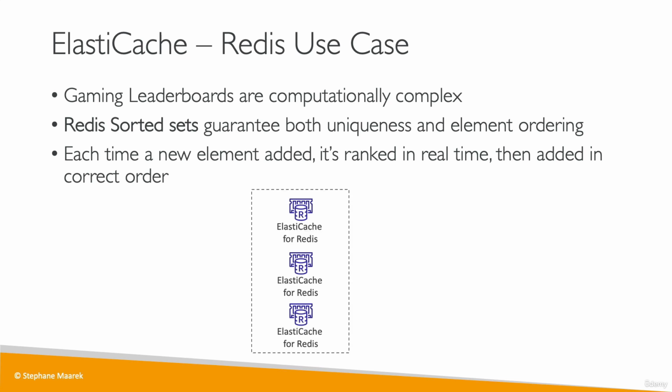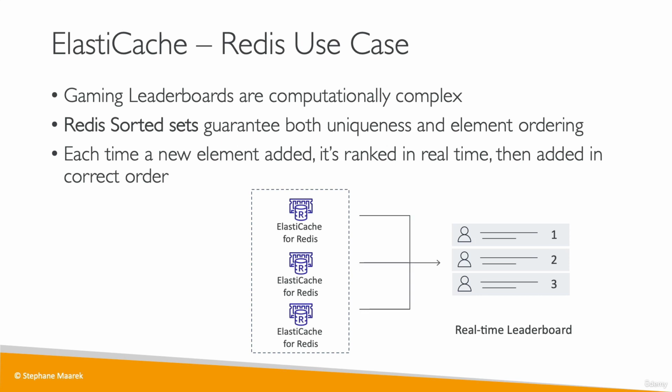and then added in the correct order. The idea is that if you have a Redis cluster, you can create a real-time leaderboard with a number one, number two, and number three player in real time, and all the Redis caches will have the same leaderboard available. That means that your clients, when talking to your Amazon ElastiCache using Redis, can have access to this real-time leaderboard, and we don't need to program that feature application side. We can just leverage Redis with the sorted sets to get access to a real-time leaderboard. And this is yet again something that can come up in the exam.